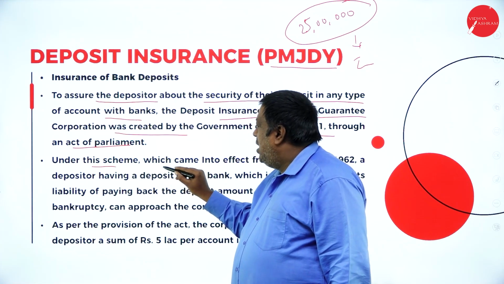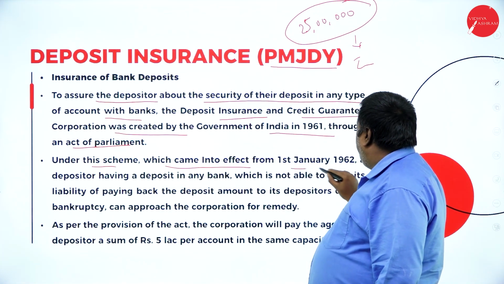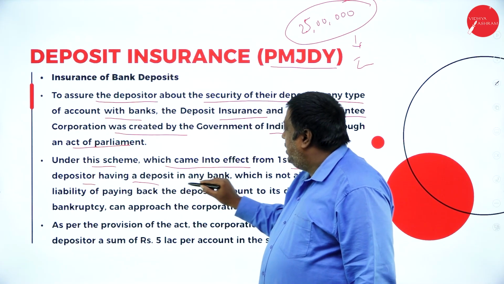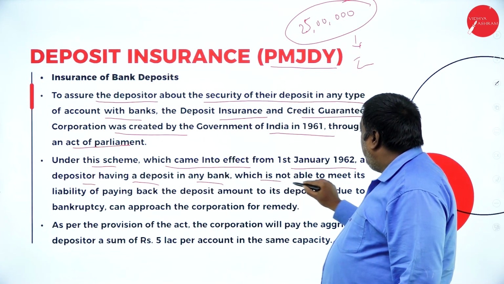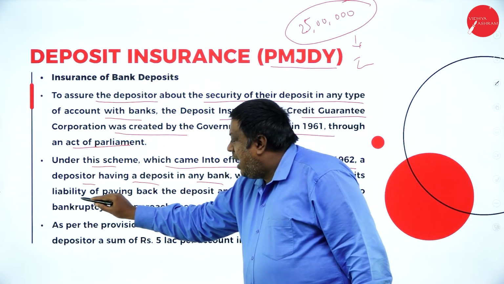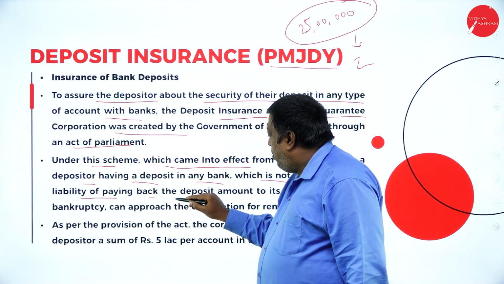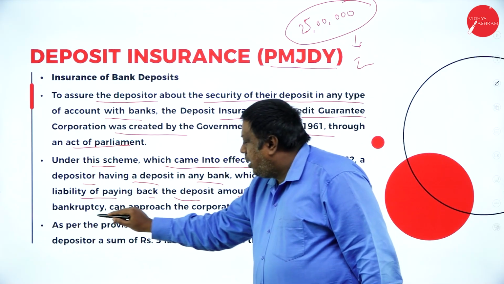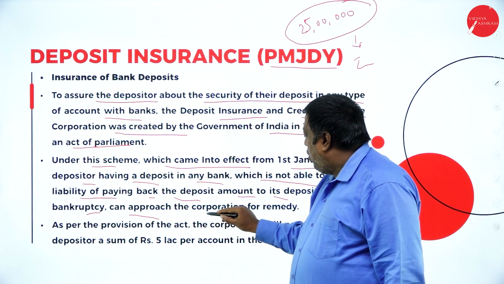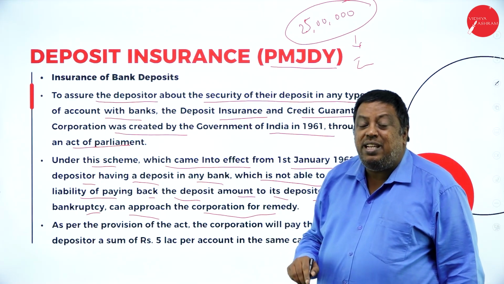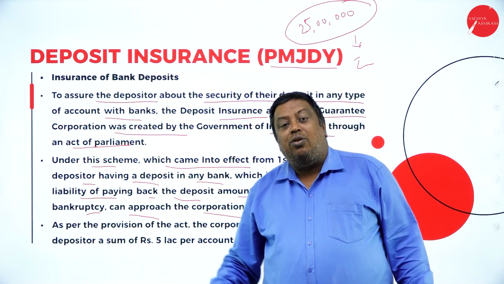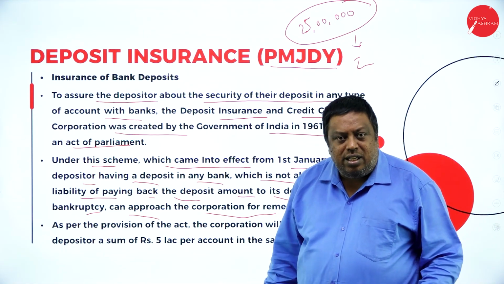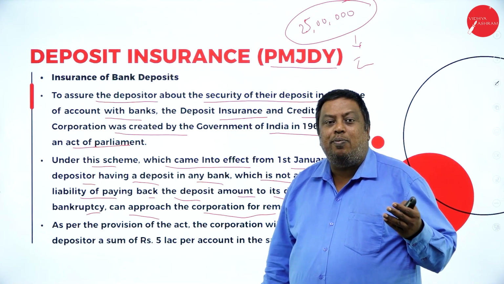Under this scheme, which came into effect from 1st January 1962, a depositor having a deposit in any bank which is not able to meet its liability of paying back the deposit amount to its depositors due to bankruptcy can approach the corporation for remedy. Means they're saying that if you are not in a position to make the payment of liability, we are going to support you people.